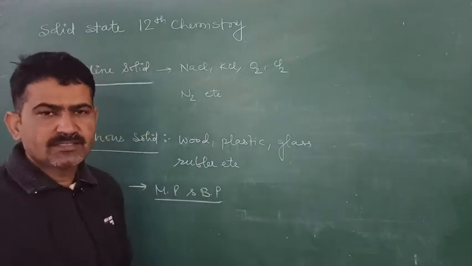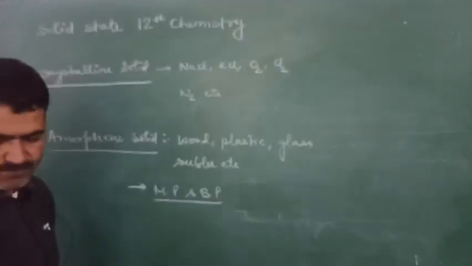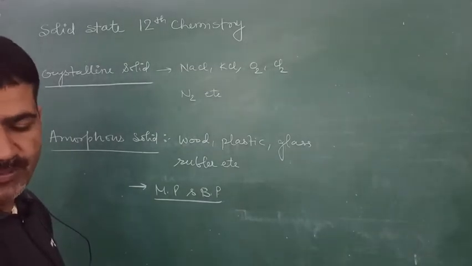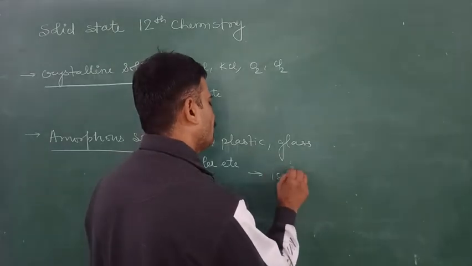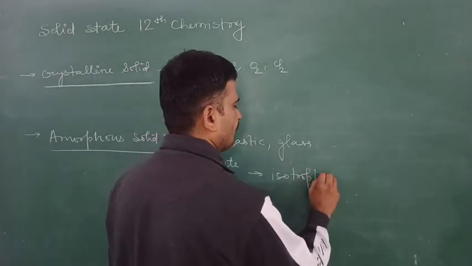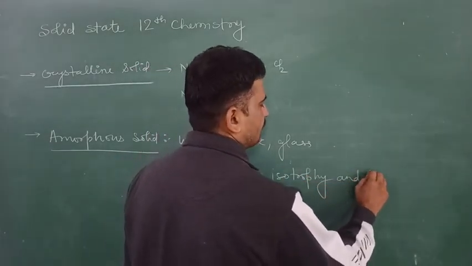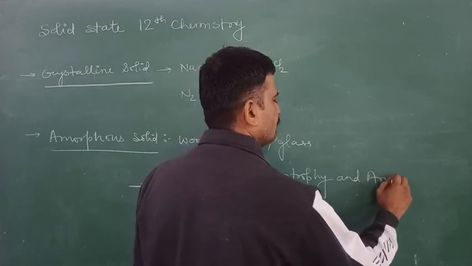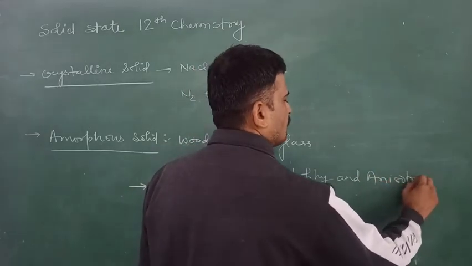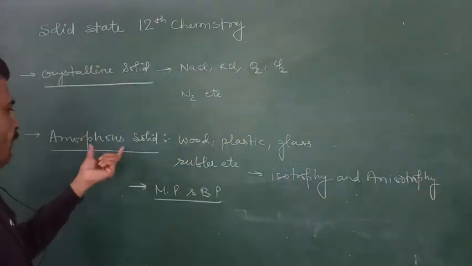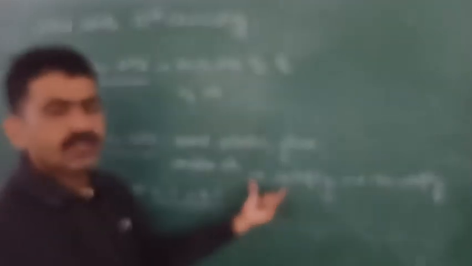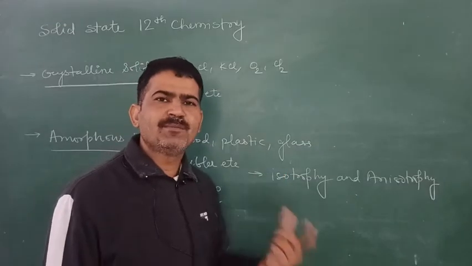Next property is isotropy and anisotropy. Amorphous solids are isotropic in nature. Isotropic means the same in property.